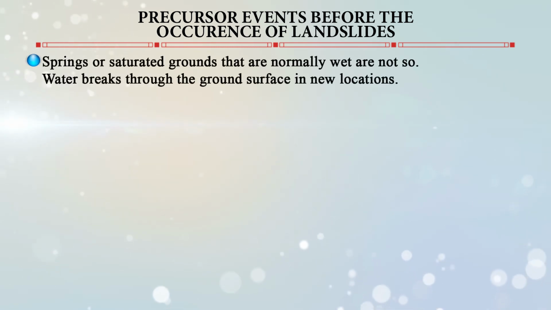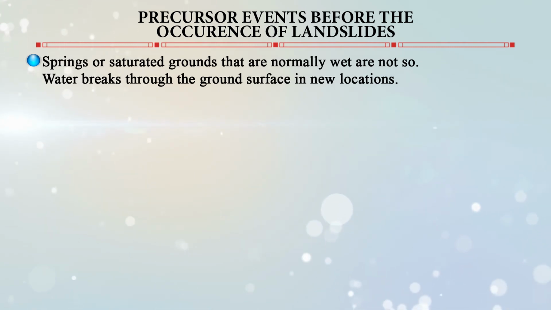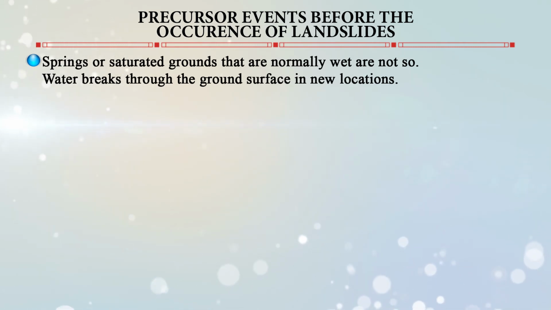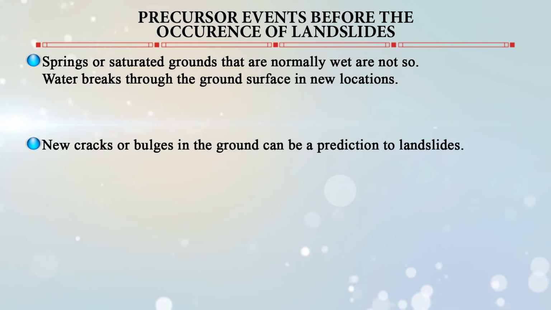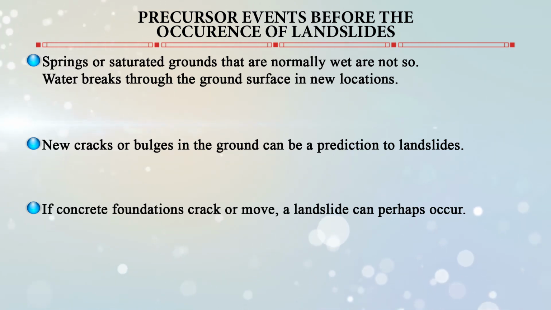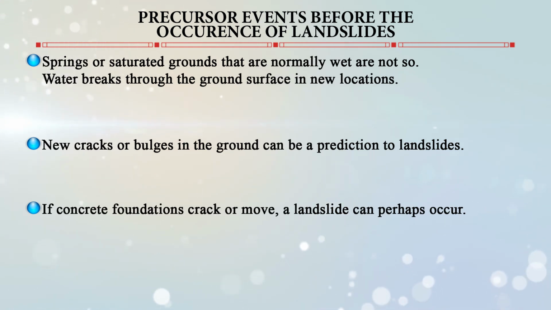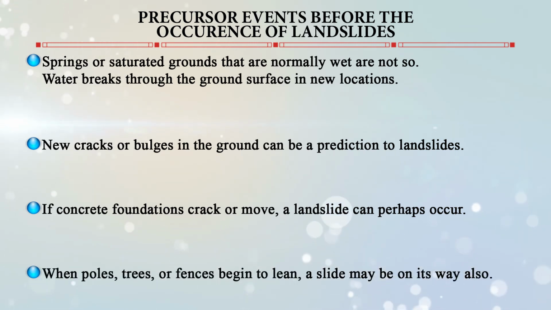What are the precursor events before the occurrence of landslides? What are the indicators? Springs or saturated grounds that are normally wet are not so. Water breaks through the ground surface in new locations. New cracks or bulges in the ground can be a prediction of landslide. If concrete foundations crack or move, a landslide perhaps can occur. When poles, trees, or fences begin to lean, a slide may be on its way.